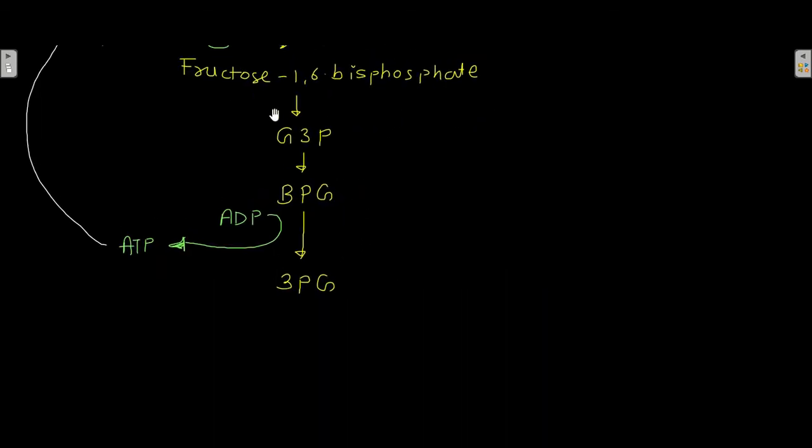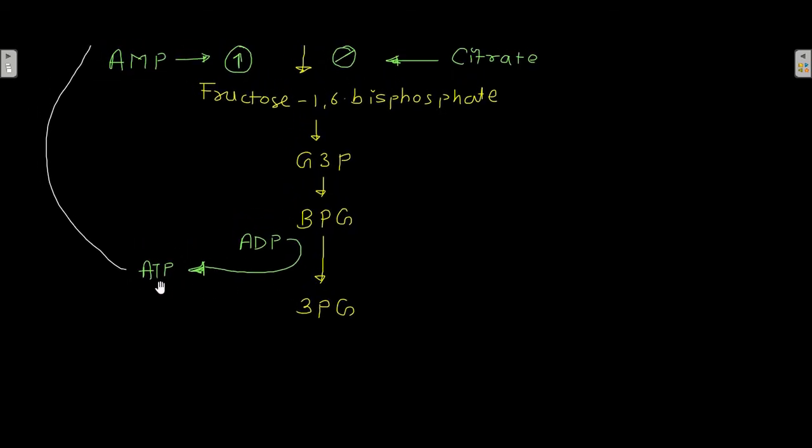After that, fructose 1,6-bisphosphate is converted into glyceraldehyde 3-phosphate, then into bisphosphoglycerate, and then bisphosphoglycerate is converted into 3-phosphoglycerate. In this conversion there is formation of ATP. This is the step where substrate level phosphorylation happens and ATP is produced.